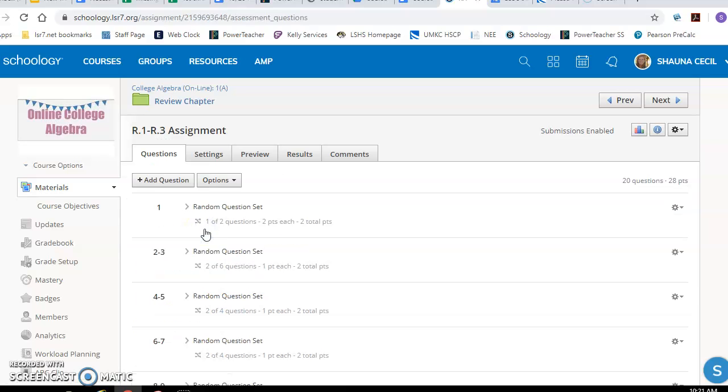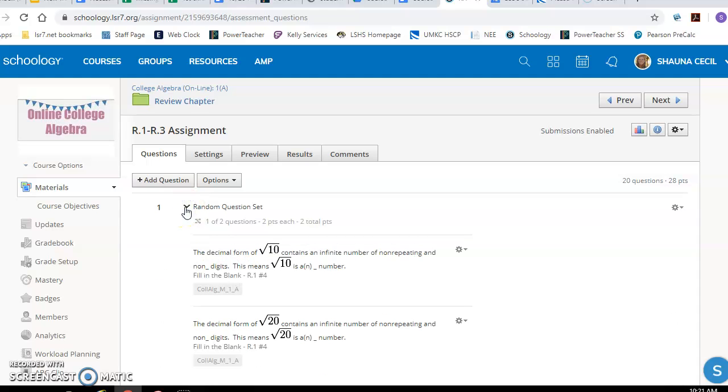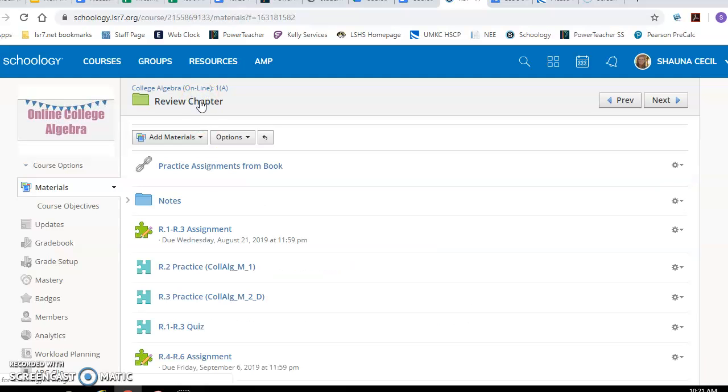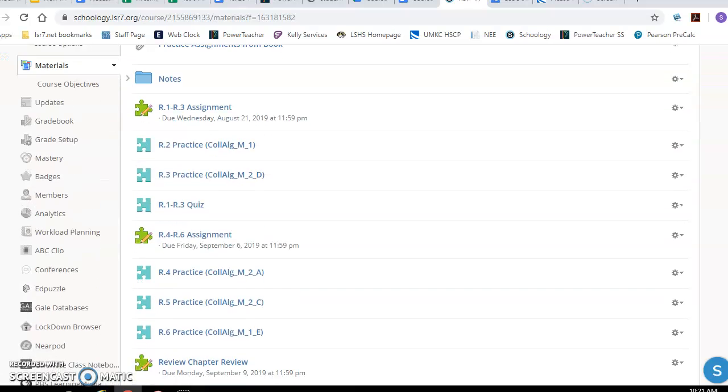For example, one of your questions here for the first assignment. And then down here, this is where the learning target is. This is the learning target that ties to this question. And here, after you complete this assignment, you have practices on these two learning targets. If you have less than a 75% on that learning target, you have to do these practices. If you have more than 75%, then you can do it just for extra practice if you want.